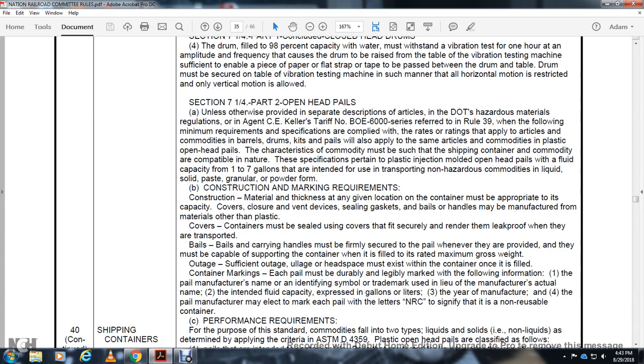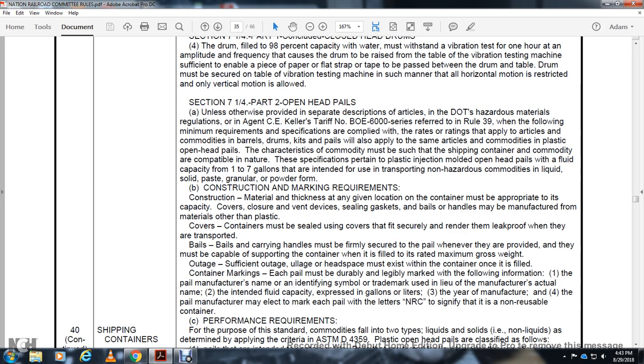Section 1.4, part 2, open head pails. Unless otherwise provided with a separate description, an article that has hazardous material regulation and agent, the minimum requirement specification to comply with the ratings that apply to the barrel, drum, kits, and pail will also apply to the same article combined with the plastic open head pail. The characteristics combined must be such that the shipping container is compatible with the nature of the specification.